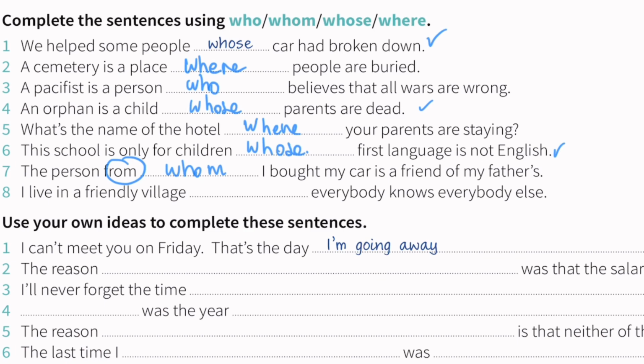And then number eight, I live in a fairly small village where everybody knows everybody else. So village is a place. We have to use where to talk about a place. I live in a fairly village where everybody knows everybody else.